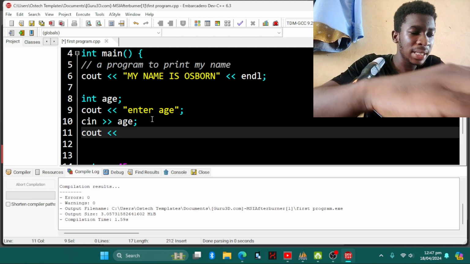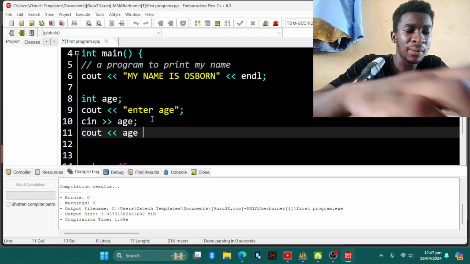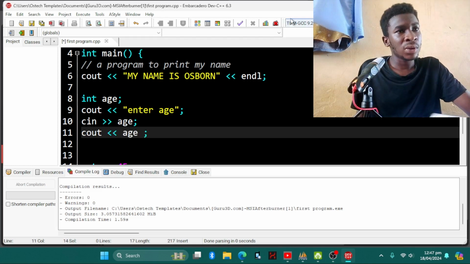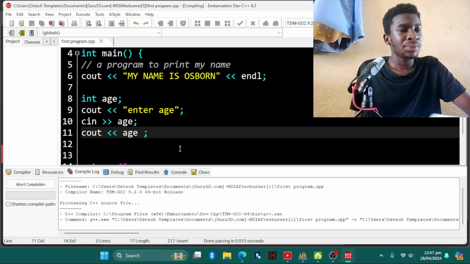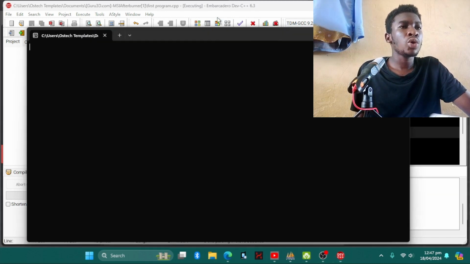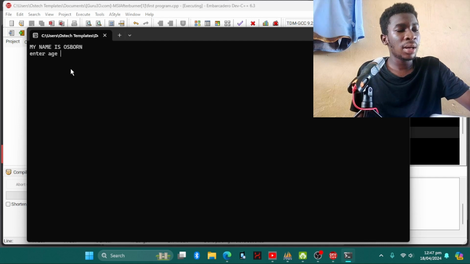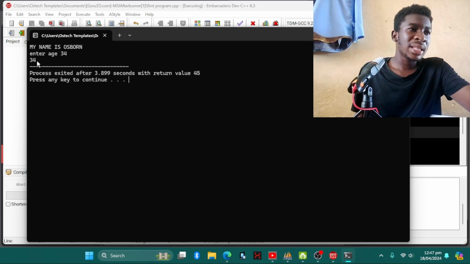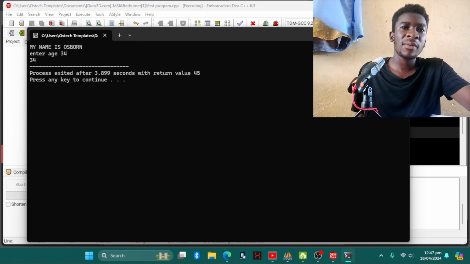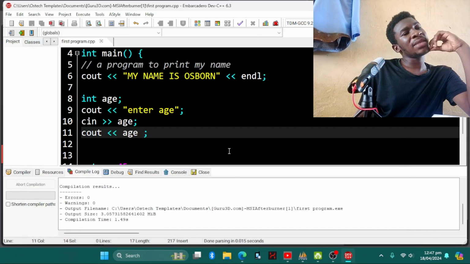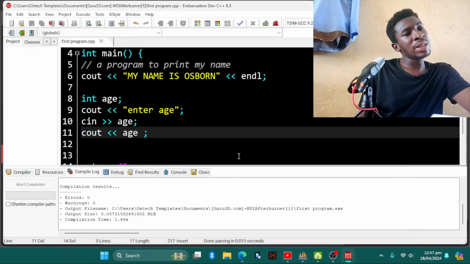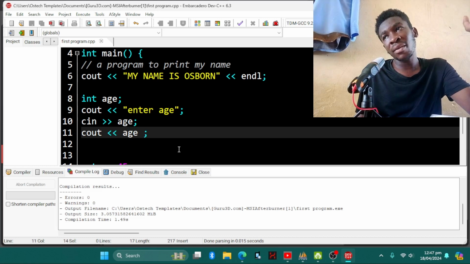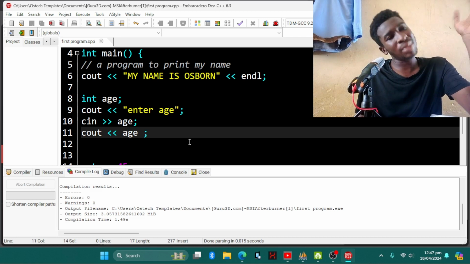So when we cout age, it's going to give us the value of age, or the age of the person. So I'm compiling, I run, I write 35, and then boom. So the age also is 34. It has couted 34 as the age. So this is basically how you can output and input characters, variables and values in C++.